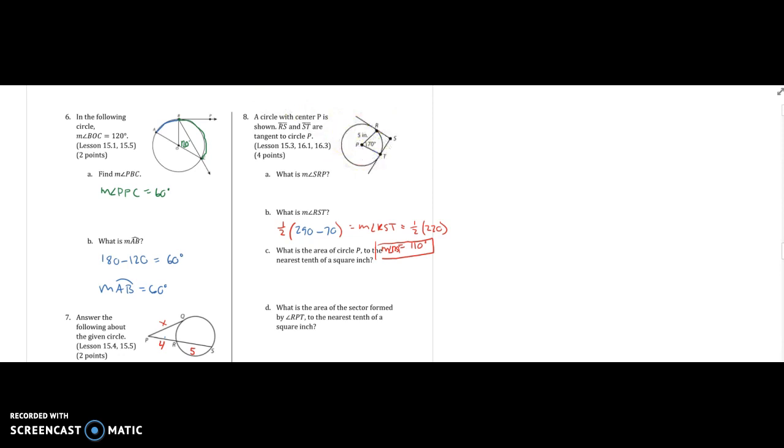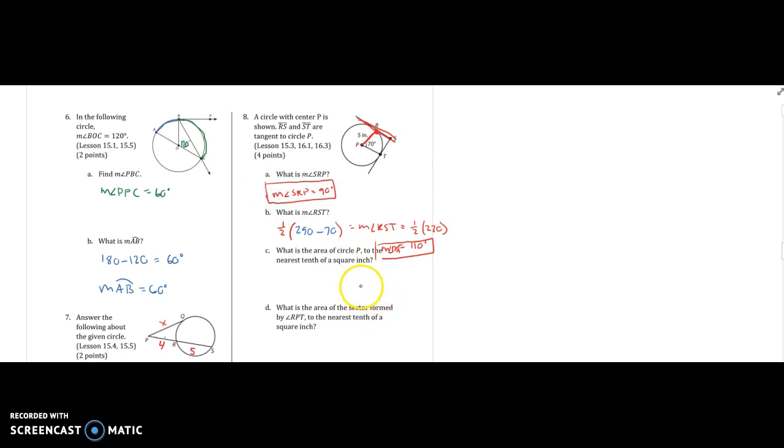That means that R is a point of tangency, and if it connects with the radius, then the angle that's formed is how many degrees? Do you remember? 90. Measure of angle SRP is 90 degrees because R is a point of tangency.